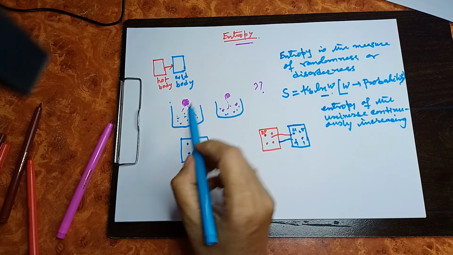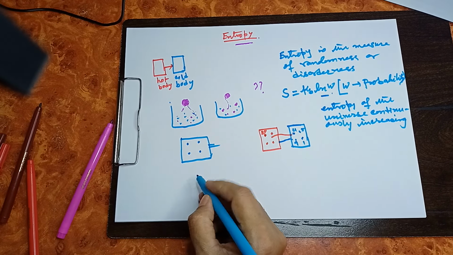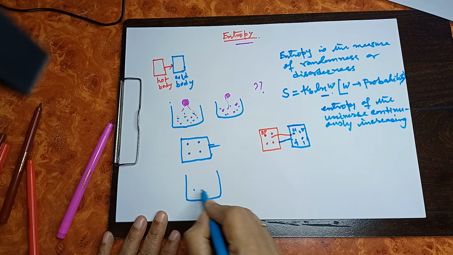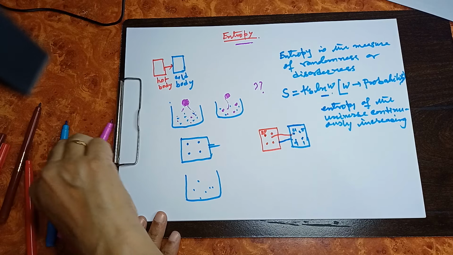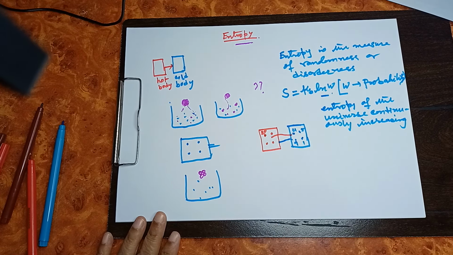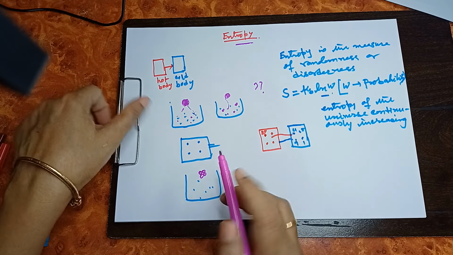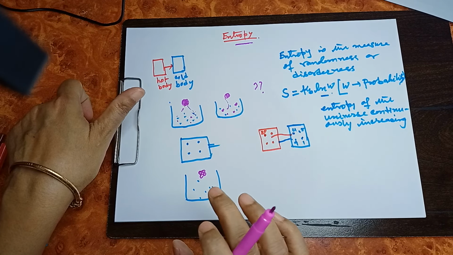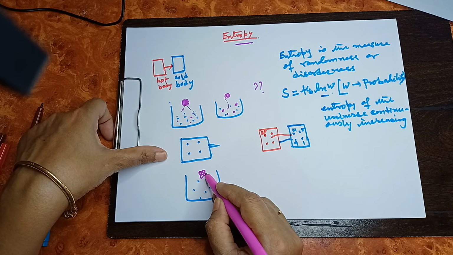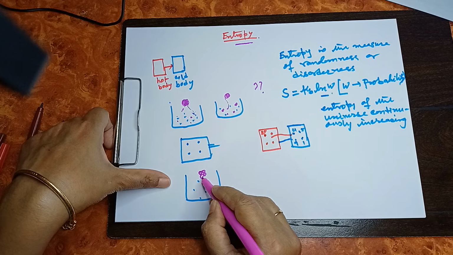Okay. Now coming to this example. Here what we have seen is that this colored molecule, and this is a water molecule, this is a water molecule. Now, let us consider there are only 4 colored molecules. They are concentrated in one position. That means they have only one microstate, that means one arrangement.